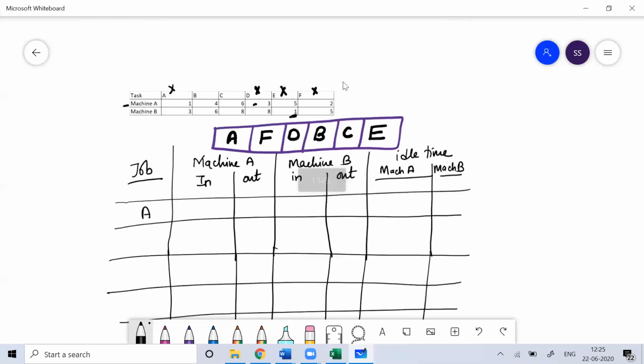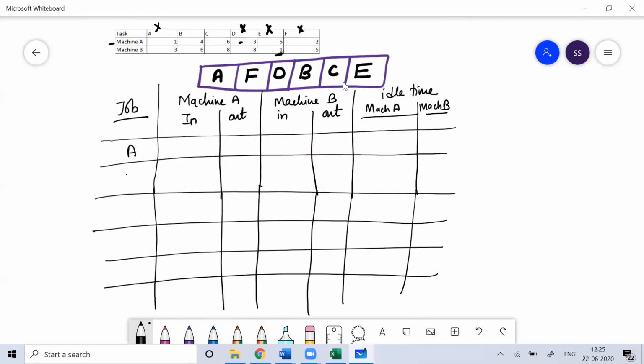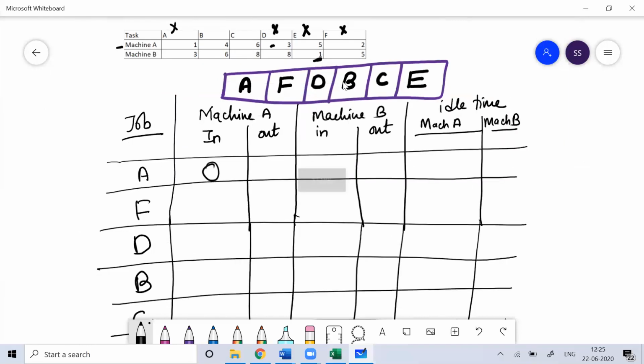So first you will do job A, then F, then D, then B, then C, then E. It will start with 0 hour. You can start with 0 hour and you'll do job A. Job A is going to take 1 hour, so it will take 0 to 1.